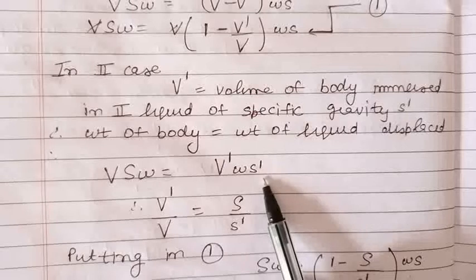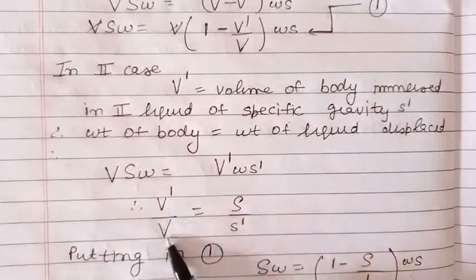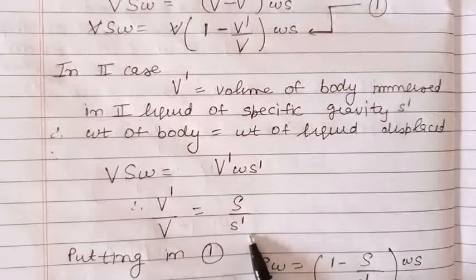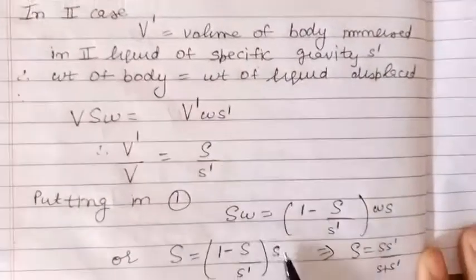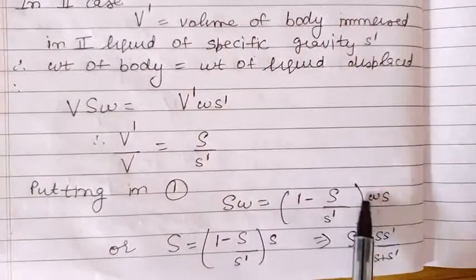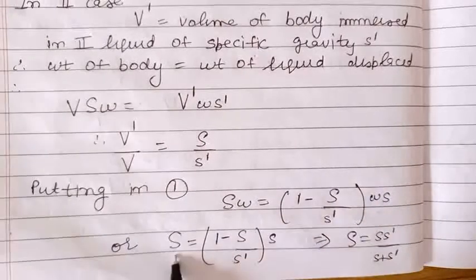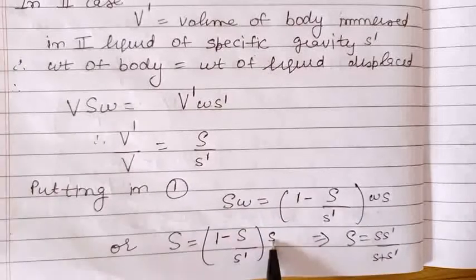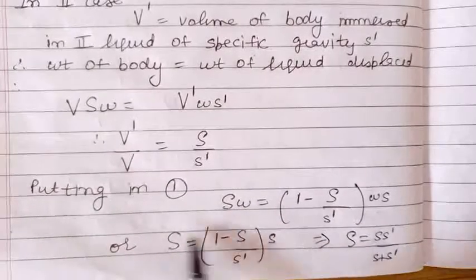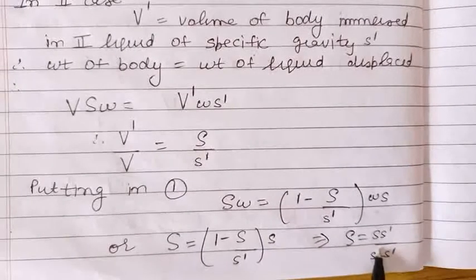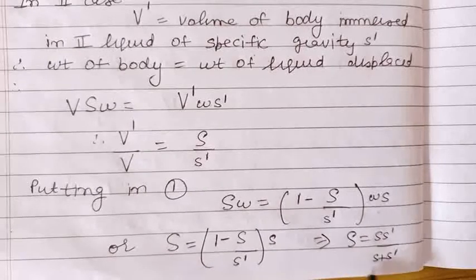So from here we can find the value of V dash upon V, which is S upon S dash, and we can substitute this value in equation 1. If we put the value there, W will be cancelled out from both sides. So we get S is equal to 1 minus S upon S dash into S. And from here you can find the value of the specific gravity of the body, which is given by S into S dash upon S plus S dash.